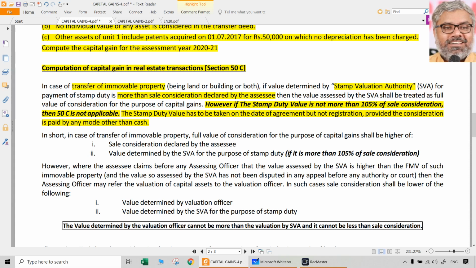Why is that? Otherwise, what people will do if this is not there? They will tell, oh, date of agreement was 20 years back. Since then, we could not actually execute that agreement. Now the time has come, we have registered. 20 years back stamp duty I will take, they will tell. That will not be possible. That should not be allowed, right?